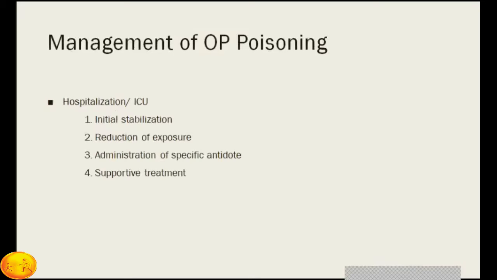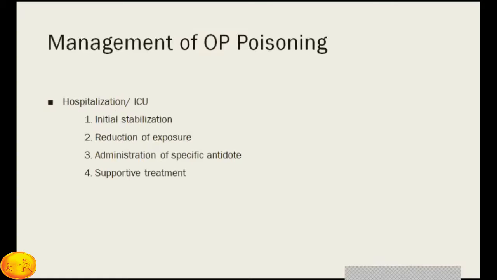How to manage organophosphorus poisoning? According to the patient's condition, you have to decide whether the patient requires admission, and whether he requires admission in the intensive care unit. Most patients, initially, it is better to admit in the critical care department or intensive care unit from the casualty or emergency department. Initially, stabilize the patient.